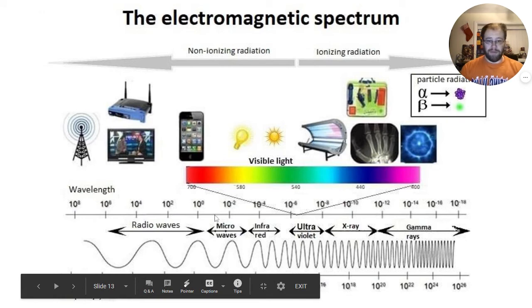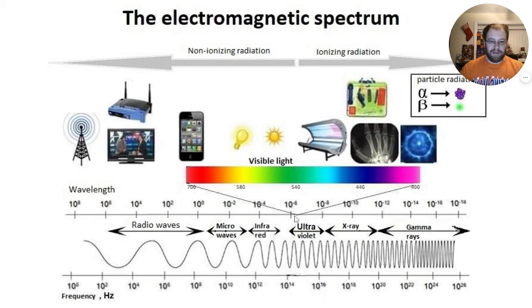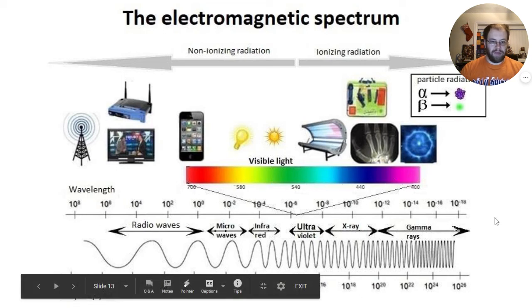Microwaves we use to cook food, but we can also use them for other various things. Then there's the infrared, which you might have seen in a war movie with the infrared goggles. Infrared has a high amount of heat associated with it, so you can read heat signatures using it. And then right here is where visible light is. So this section here is the electromagnetic spectrum that we can see. All the color that you've ever seen in the entire world is in this little part of this ginormous spectrum of waves. Follow that up with UV light, or ultraviolet, right?